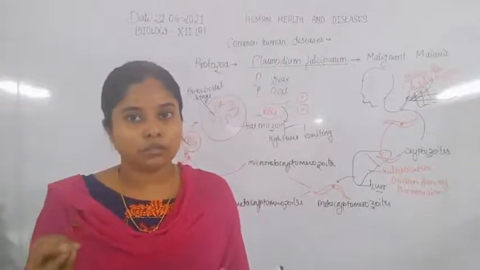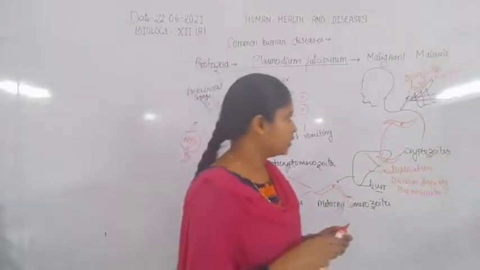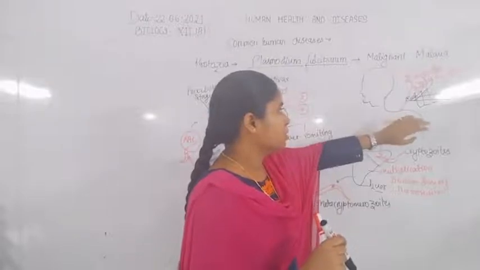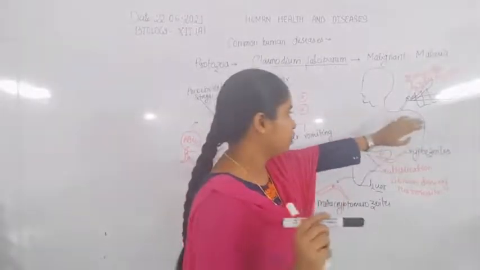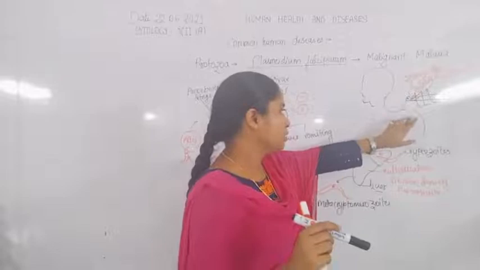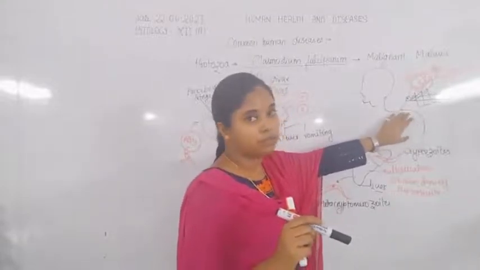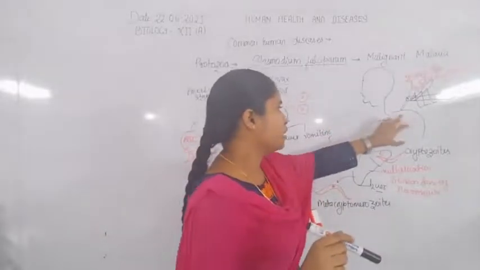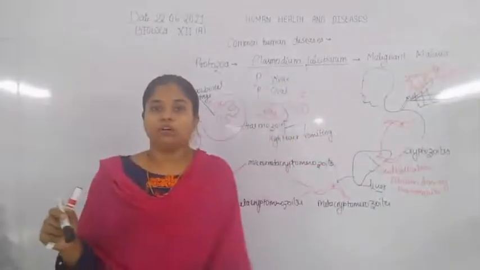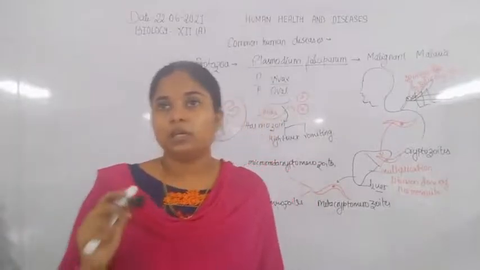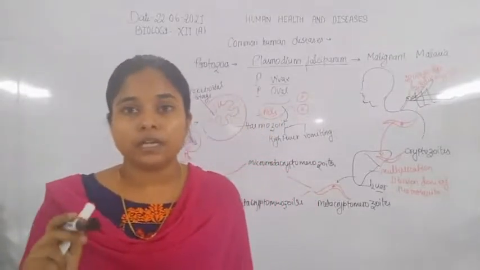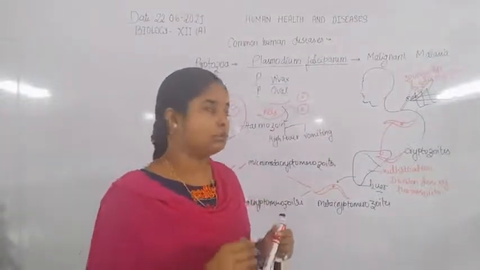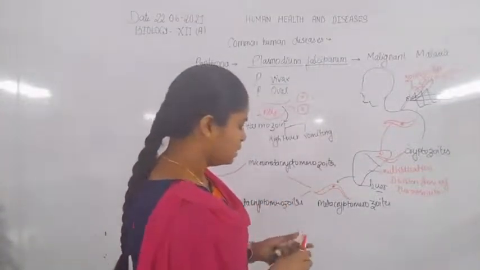When the mosquito comes for sucking blood, for its food, and sucks the blood of the infected human, the different stages of gametocytes get transferred inside the lumen of the mosquito. They complete their sexual phase of reproduction inside the mosquito. Now these are the gametocytes.